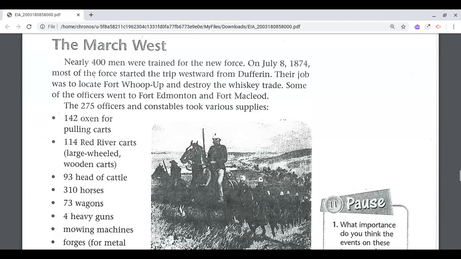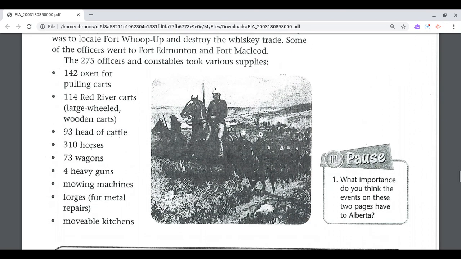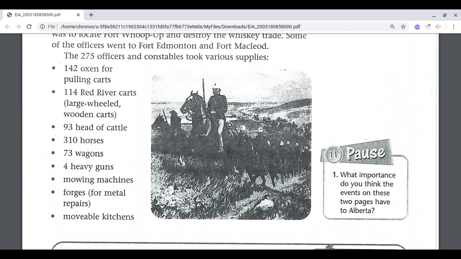The March West. Nearly 400 men were trained for the new force. On July 8, 1874, most of the force started the trip westward from Dufferin. Their job was to locate Fort Whoop-Up and destroy the whiskey trade. Some of the officers went to Fort Edmonton and Fort Macleod. The 275 officers and constables took various supplies: